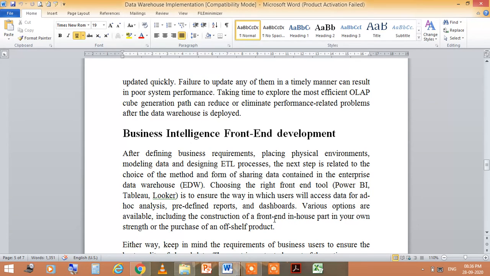So choosing the right front end tool is very important, like Power BI, Tableau and Looker; these are front end tools. For this, to ensure the way in which users will access data for ad hoc analysis, predefined reports and dashboards, various options are available, including the construction of a front end in-house, on your own strength, or the purchase of an off-the-shelf product.